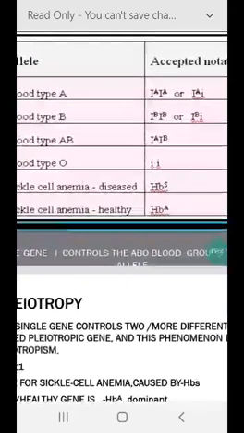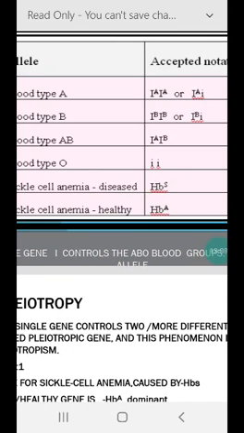So here IA and IB produce slightly different forms of the antigen, and small i does not produce any antigen.